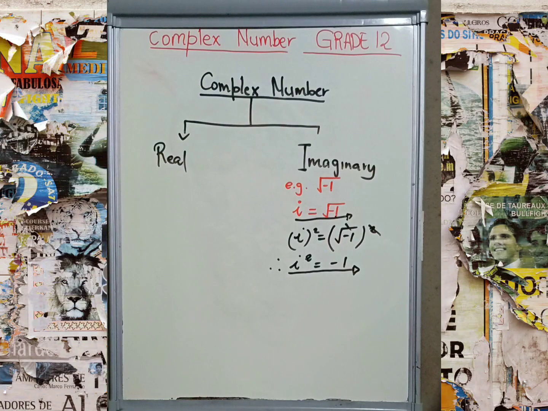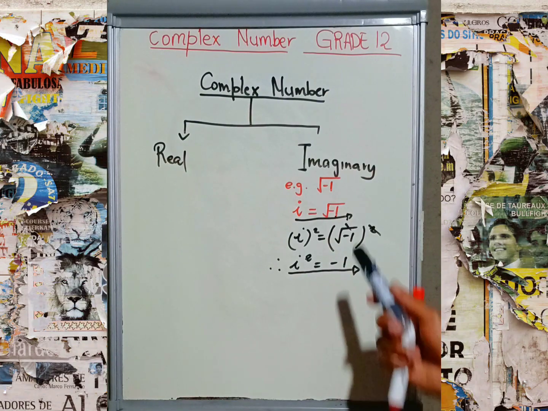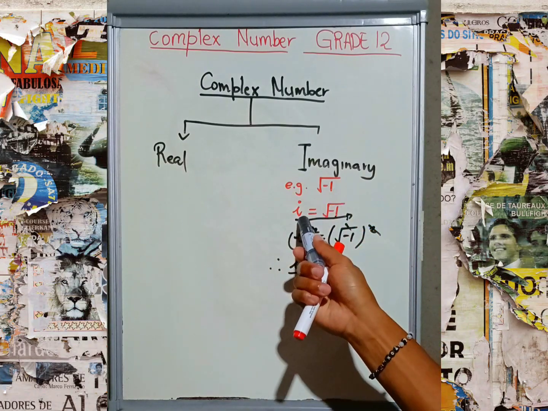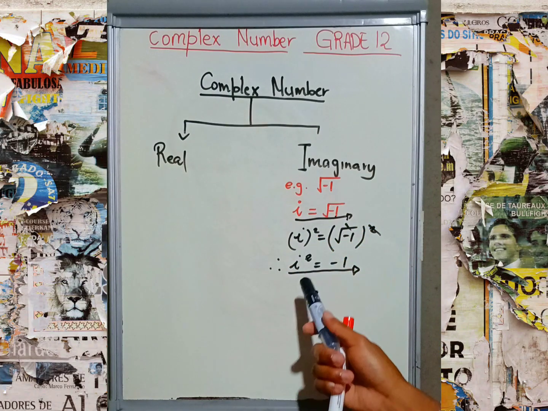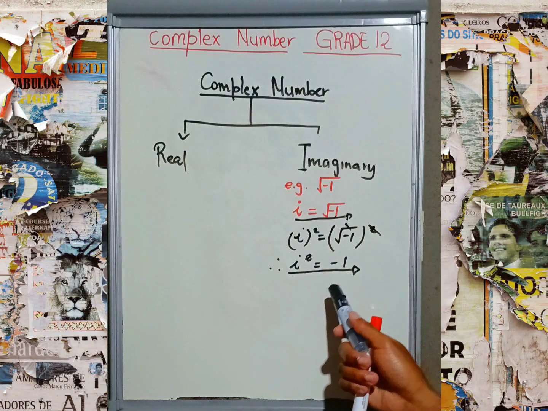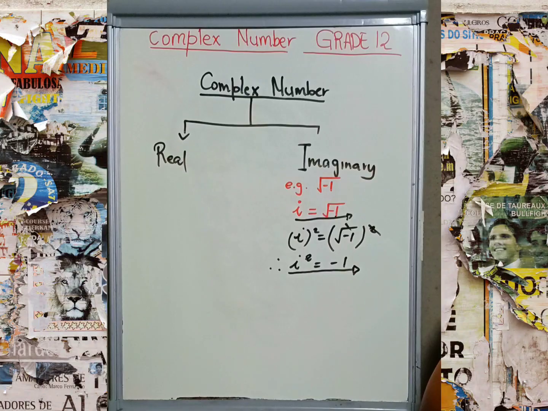Do you see that? Therefore, if we have the square root of -1, you are allowed to put i, and if you have i squared, you are allowed to put -1. Then you apply the rules of adding, subtracting, or multiplying numbers, and solve.